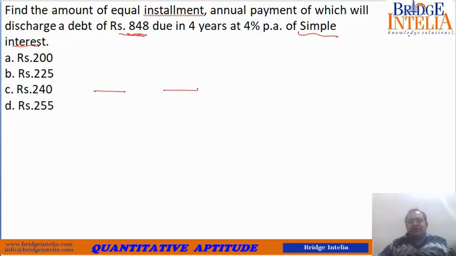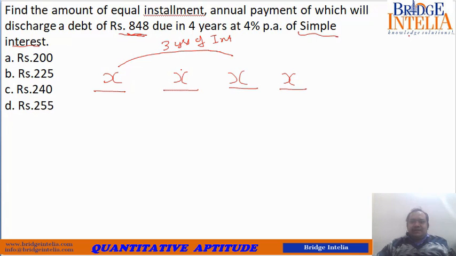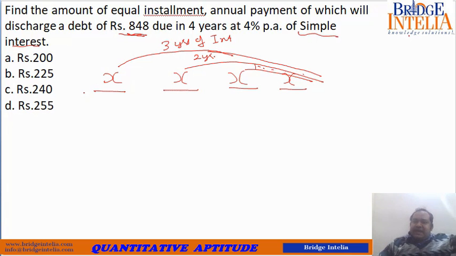But what you are doing? Instead of waiting for 4 years, you start to pay in installments. So X plus 3 years of interest, this X will bring you 2 years of interest, and this X will bring 1 year of interest. So the money that you have returned back is still capable of earning money.